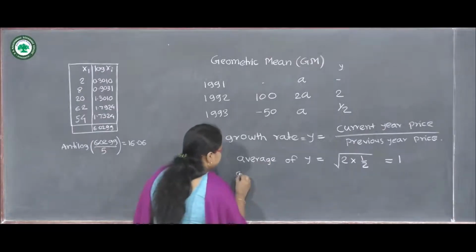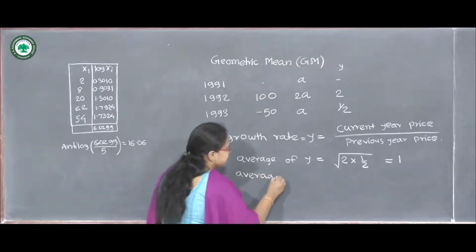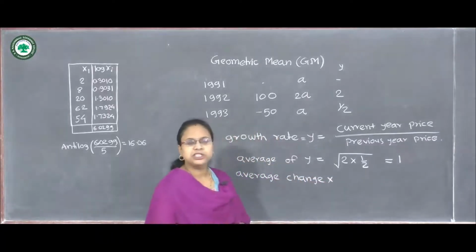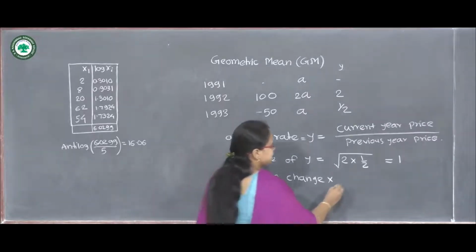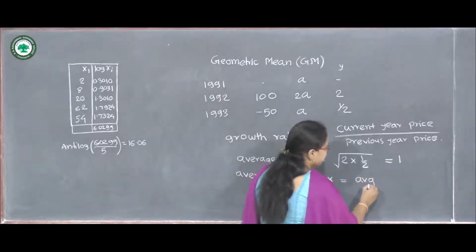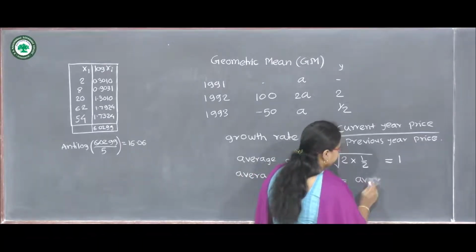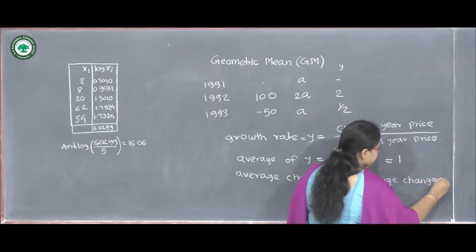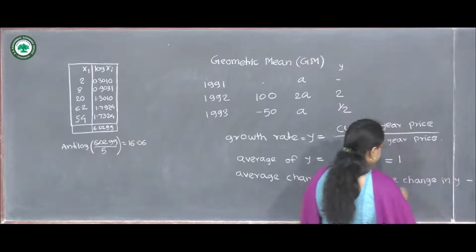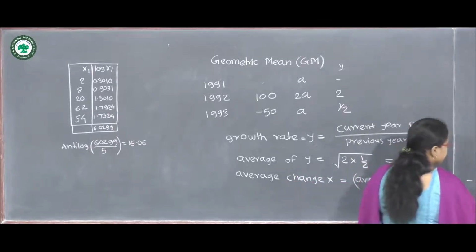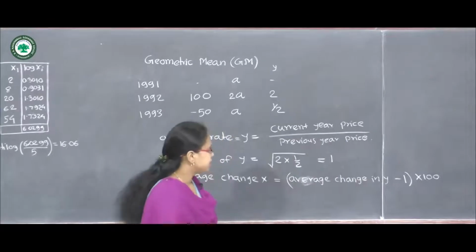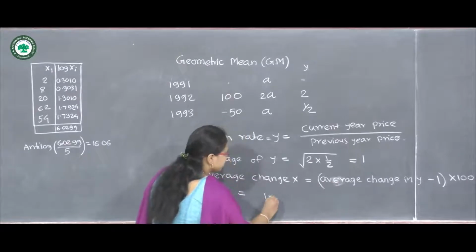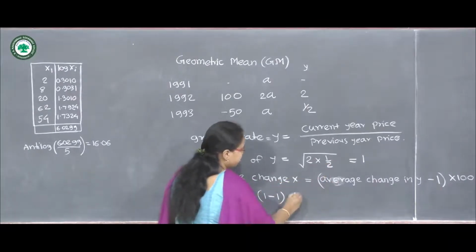Then the average change in X. Here we have supposed that X is the change in price. The average change in X can be calculated by the formula: average of Y minus 1, into 100. So this is the formula to calculate the average change in X. Now I am substituting the values: 1 minus 1, into 100.